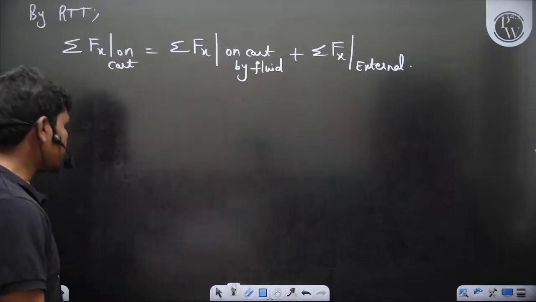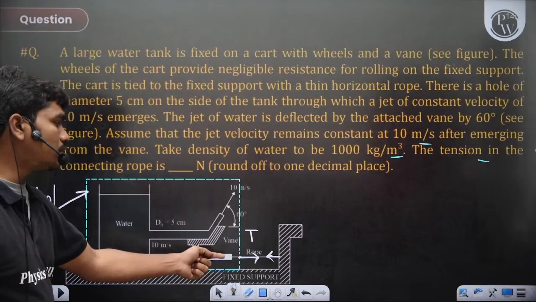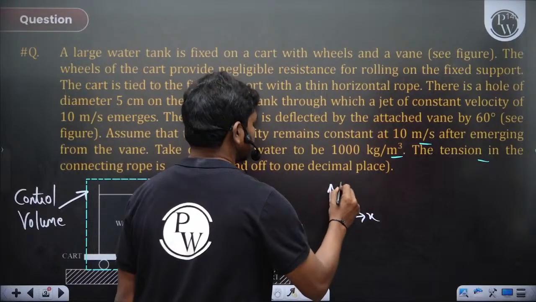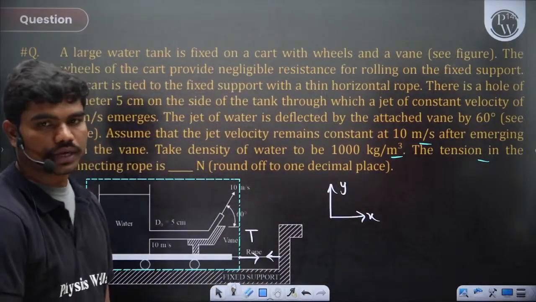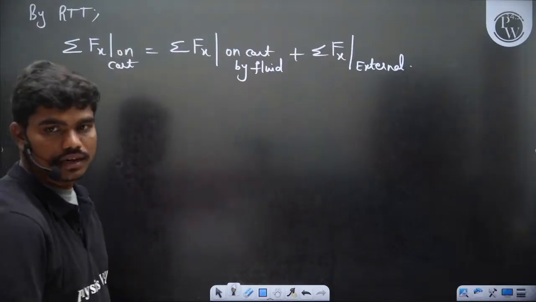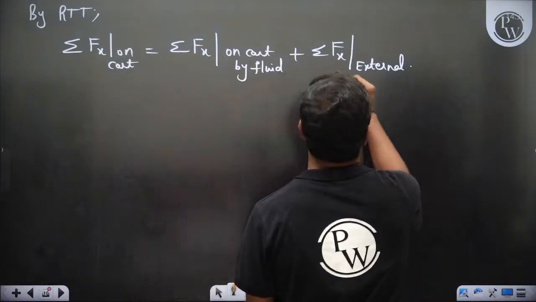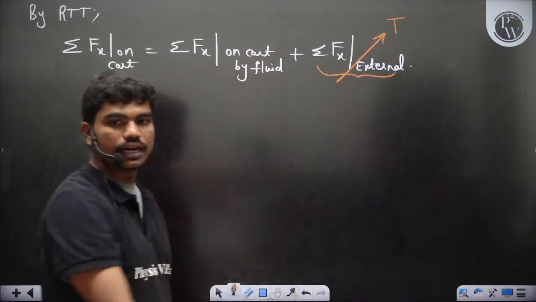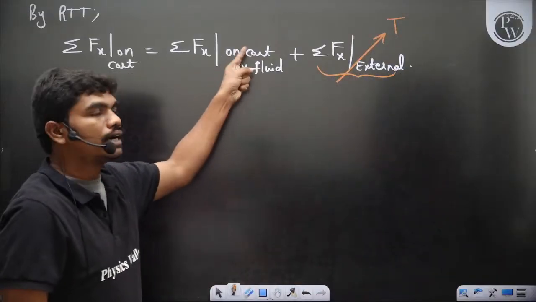Now if you take this cart, on this cart there is only one external force which is T. So let's define the coordinate system, x and y axes, for example. So then in this case, sigma Fx external, we have only tension T, which is pulling the cart up. Now what is sigma Fx on the cart by the fluid?